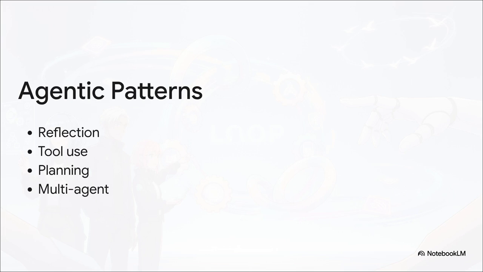Reflection is the agent checking its own draft. Tool use is the database lookup. Planning is sequencing the steps. And multi-agent collaboration uses sub-agents to keep the context clean. These aren't just abstract theories, guys. They are the actual gears of the system.